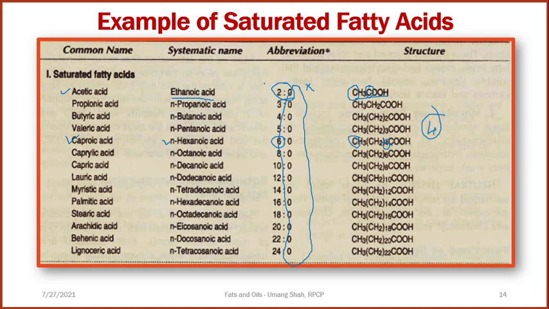So a fatty acid can also be abbreviated this way. In exams, for example 3 colon 0. What does it indicate? It indicates 3 carbons are present in the fatty acid, where the first carbon is the carboxylic acid carbon, the terminal carbon is a methyl group, and in between these two carbons a methylene group is present. This is how you can draw the structure based on the abbreviation of the fatty acids.